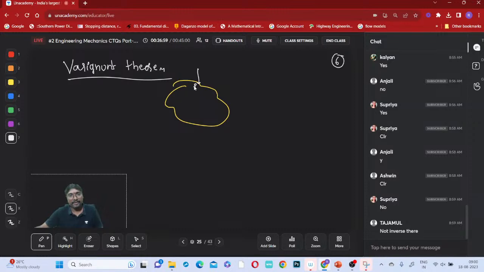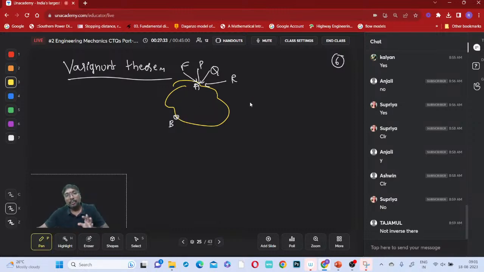At this point A, let us say this is a force P acting, this is a force Q acting, this is a force R acting, and this is your force F acting. These forces will be creating some moment about this point B. So these concurrent forces can create some moment about B.